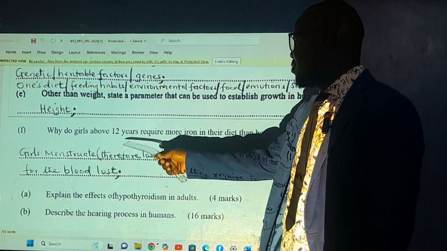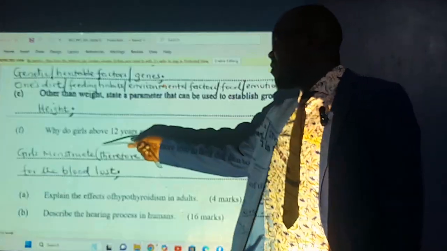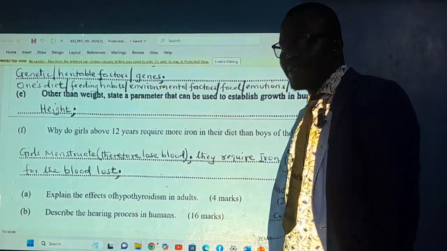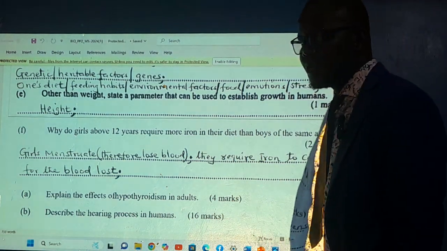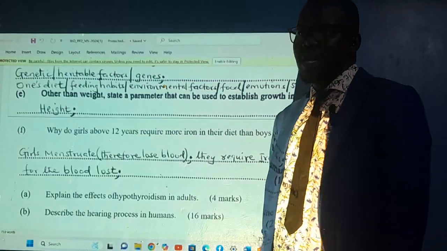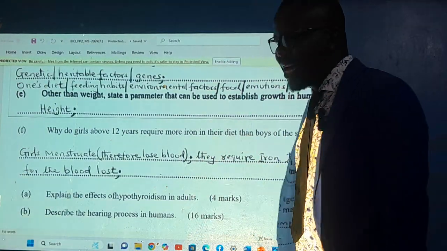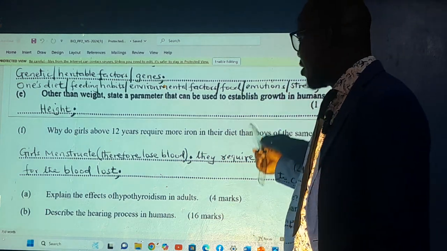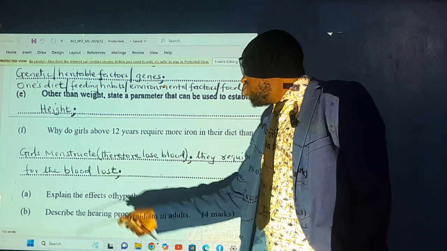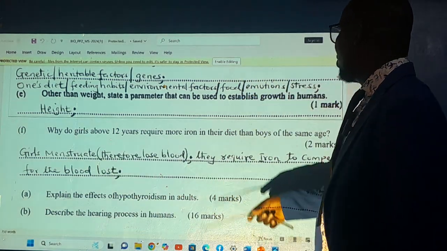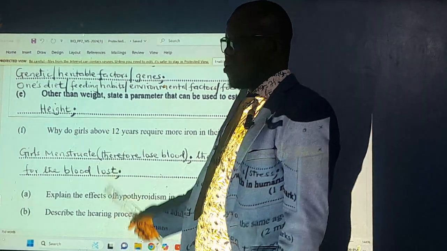Why do girls above 12 require more iron in their diet than boys of the same age? Girls of 12 years are experiencing their puberty stage, and they experience the menstrual cycle. Because of this, they will be losing blood, and when they lose blood during menstruation, they lose iron with the blood. So they will require more iron to replace the lost iron and compensate for the blood lost.